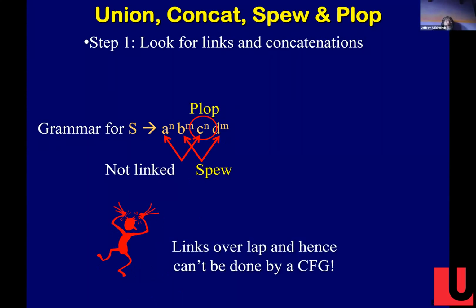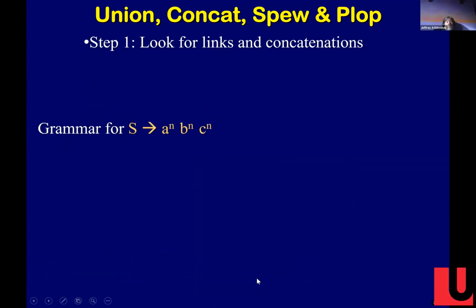We could try to formally prove this, but we don't want to. So we're just going to hand wave and say, if you've got a pair of things that are linked, and here a pair of things that are linked, and those links cross over, then it can't be done by a context-free grammar. Does that make sense? The way you would prove it is by a really ugly pumping lemma that we are just not going to do.